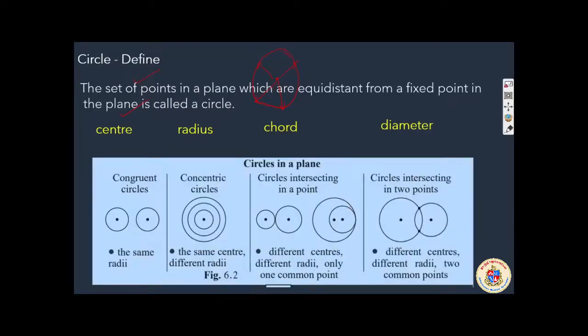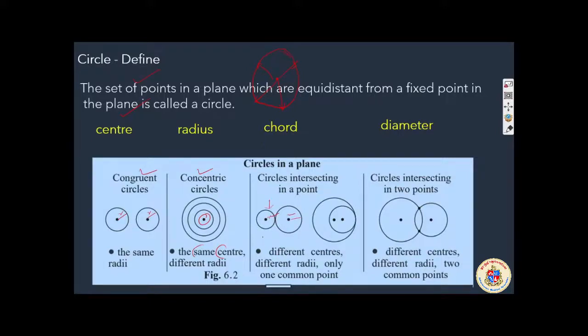Another concept you studied is about congruence of circles. The circles are congruent when their radii are congruent, and circles are concentric when all those circles have the same center. And circles in a plane will be touching if they have different centers, different radii, and only one point in common.